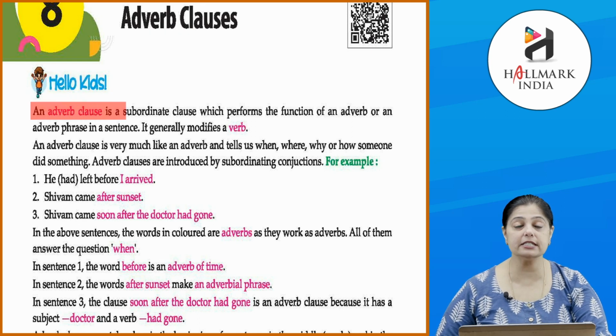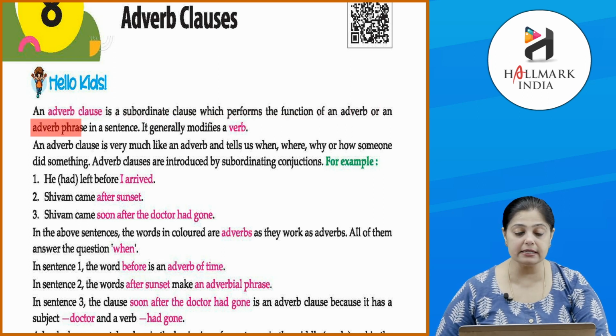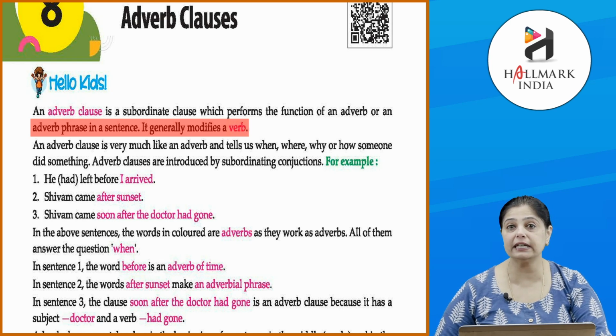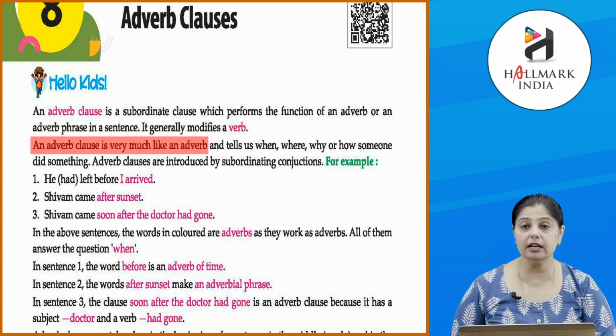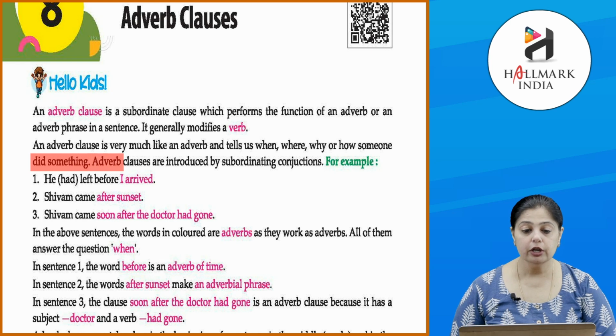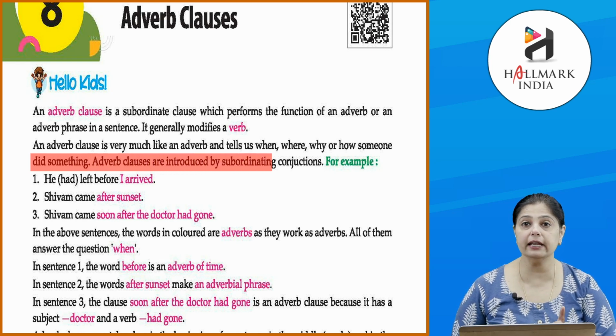An adverb clause is a subordinate clause which performs the function of an adverb or an adverb phrase in a sentence. It generally modifies a verb. We all know that adverbs modify the verb, or the adjective, or another adverb. Adverb clauses also modify a verb. An adverb clause is very much like an adverb and it tells us when, where, why or how someone did something. Adverb clauses are introduced by subordinating conjunctions.